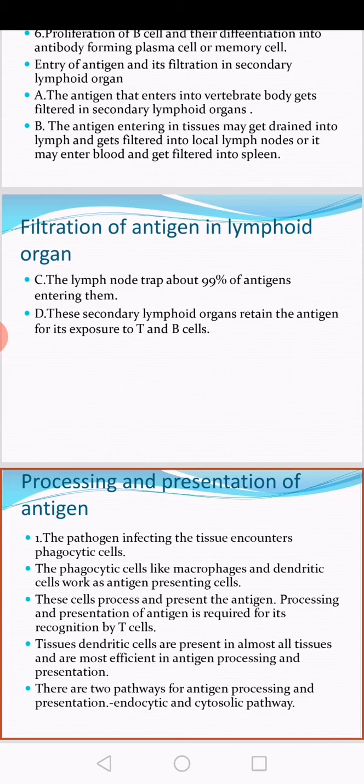There are two pathways for antigenic processing and presentation, known as the endocytic pathway and the cytosolic pathway. How is the antigen processed, how is it presented properly, how is there proper recognition? To explain all this, two pathways have been postulated: the endocytic pathway and the cytosolic pathway.